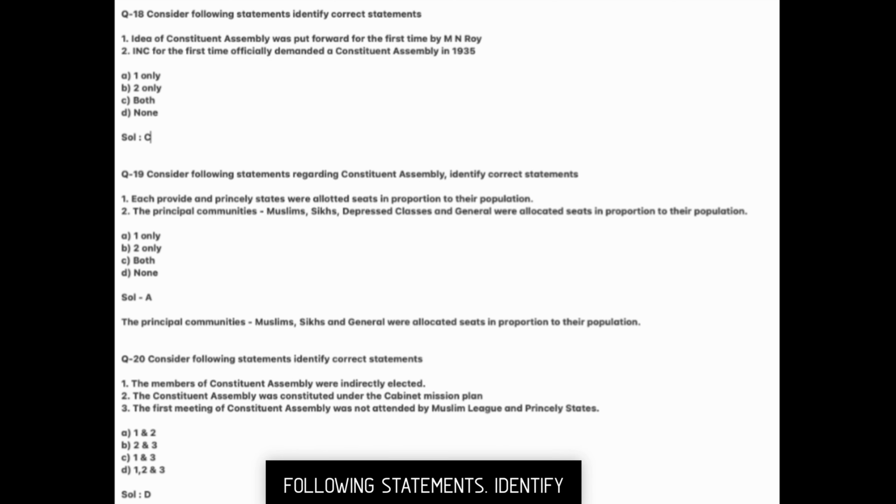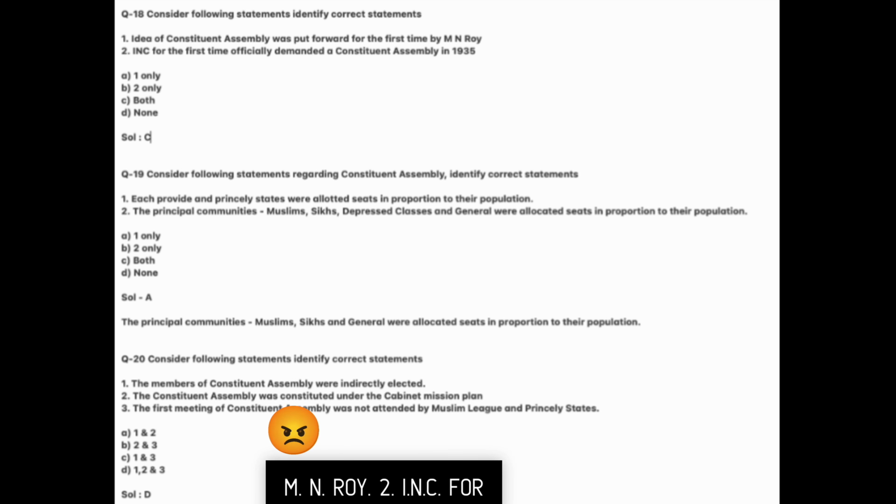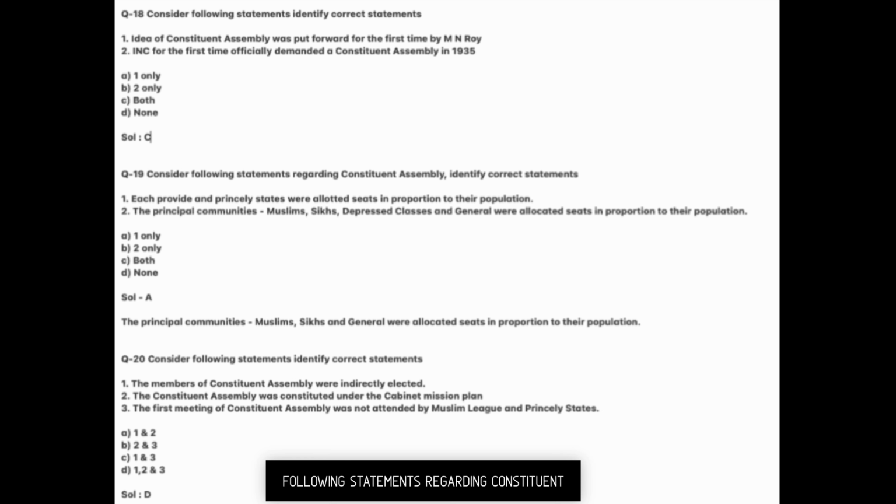Next, consider the following statements. Identify correct statements. 1. Idea of Constituent Assembly was put forward for the first time by M.N. Roy. Second, INC for the first time officially demanded a Constituent Assembly in 1935. Answer C.